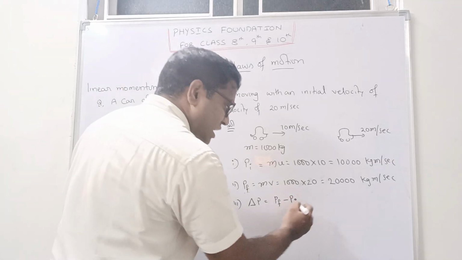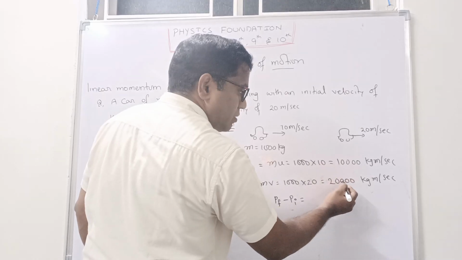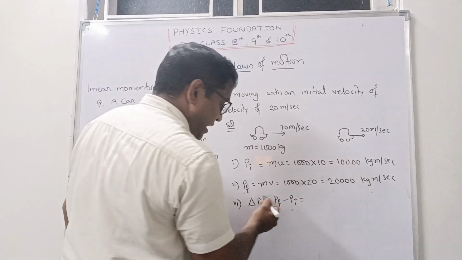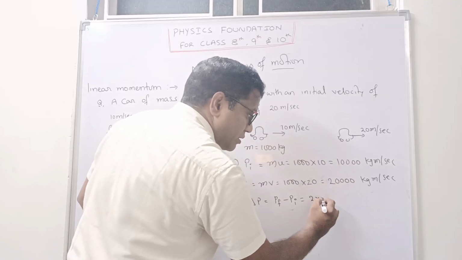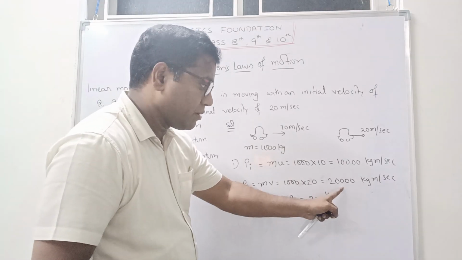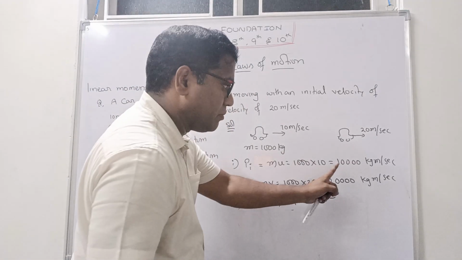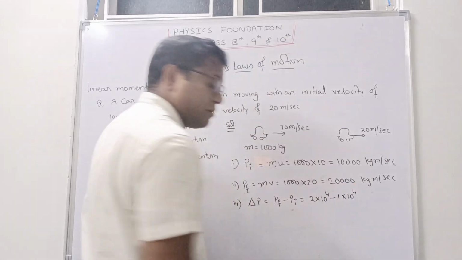What is Pf here? Final momentum is 2 into 10 power 4, minus initial momentum, which is 1 into 10 power 4.